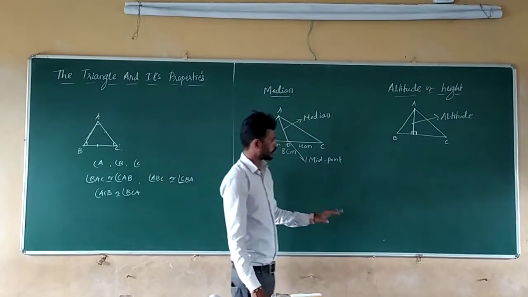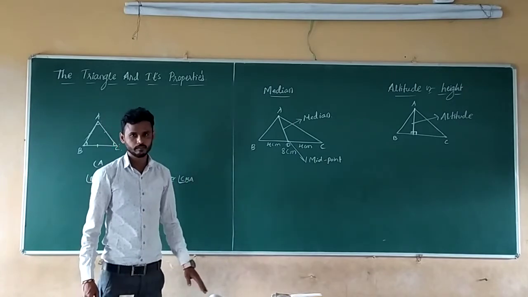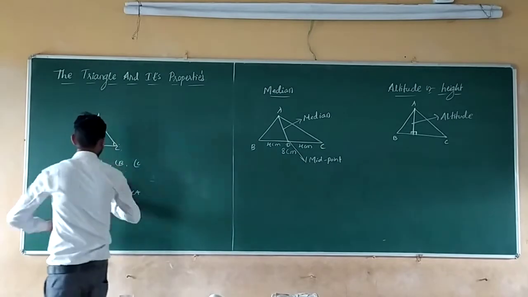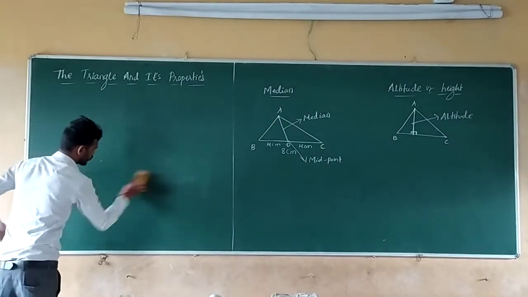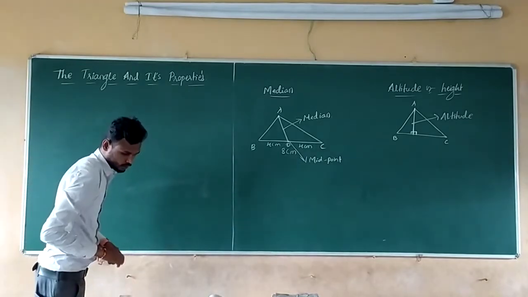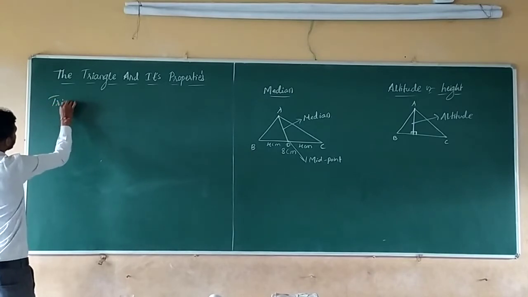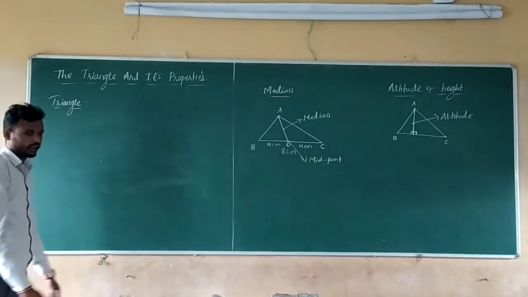So these are the basic things about the triangle. Okay, let us write those definitions clearly now. A triangle. Triangle means what?